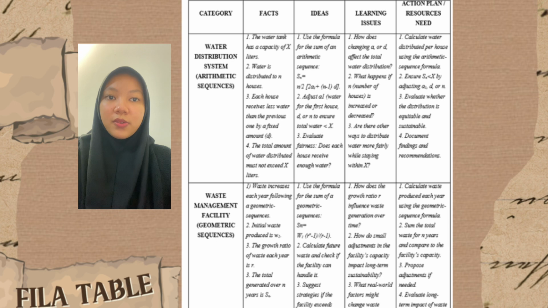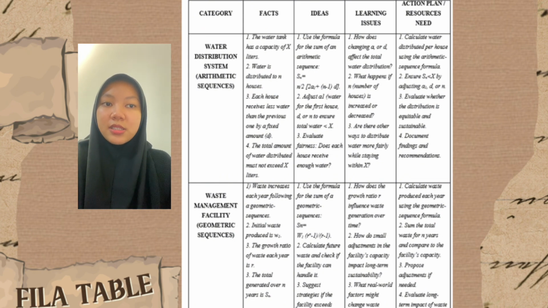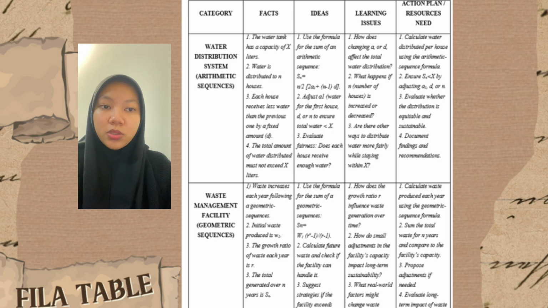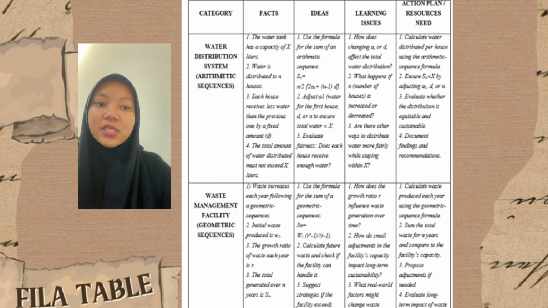The first category is the water distribution system, which uses the arithmetic sequence. The fact is the water tank has a capacity of some liters. Water is distributed to n houses, and each house receives less water than the previous one by a fixed amount. The total amount of water distributed must not exceed X liters.